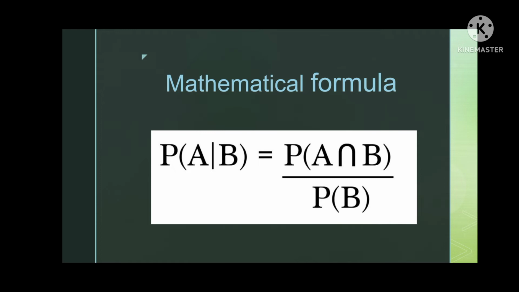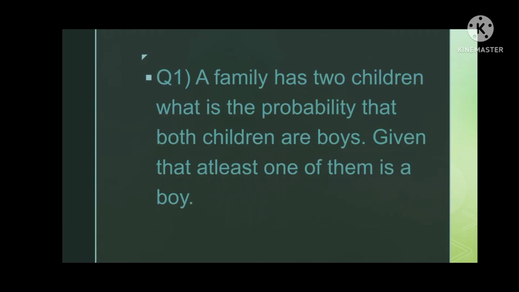So let's move further and solve some questions of conditional probability. As you can see, the question is already flashing on your screen. I'll give you 5 seconds, or you can pause the video and note it down in your copies first so that we can begin with the solution. Our very first question is: a family has two children. What is the probability that both children are boys given that at least one of them is a boy? So let's begin.